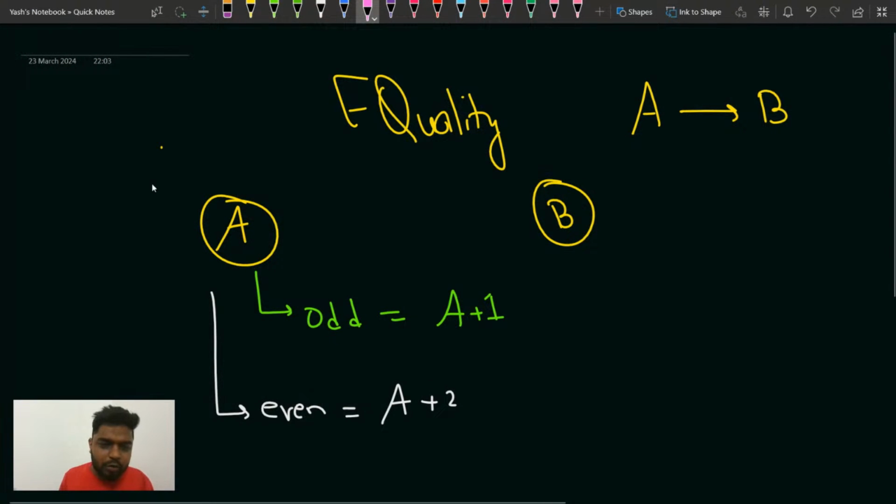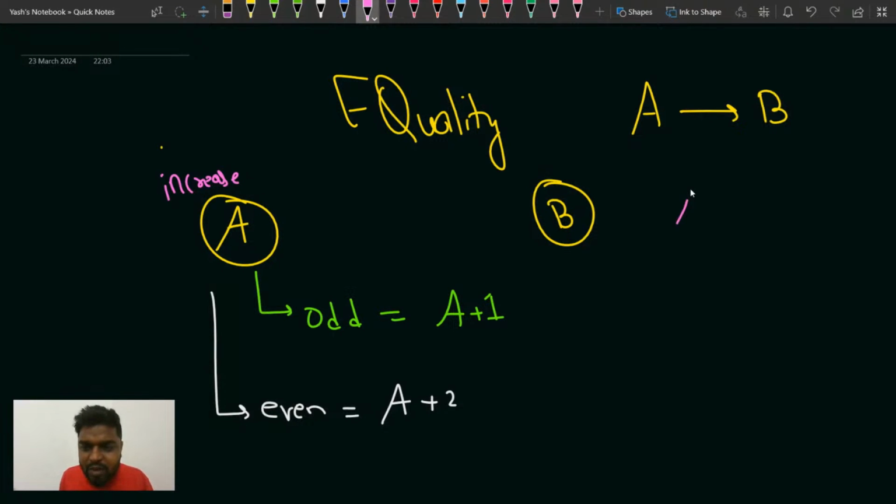So basically what you are always doing is increasing the value of a. You are only allowed to do the increasing operation, like, you are only allowed to increase the value of a. So suppose the value of a is given as 30 and b is given as what?